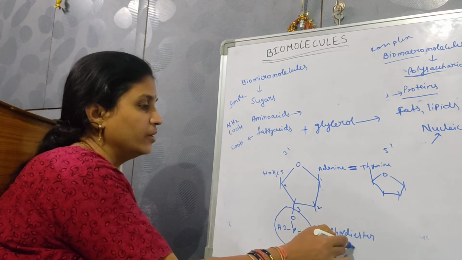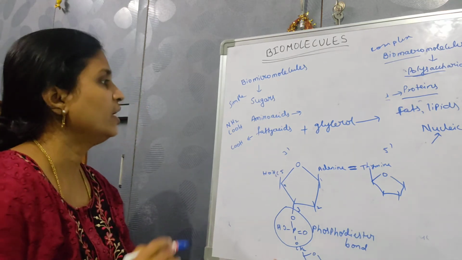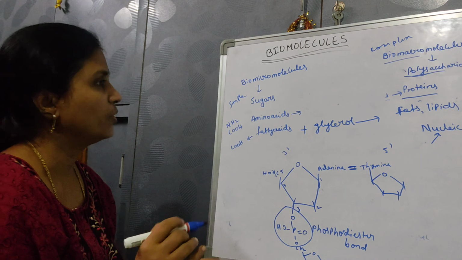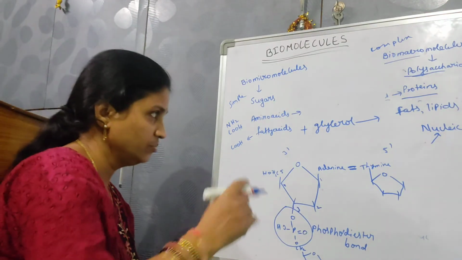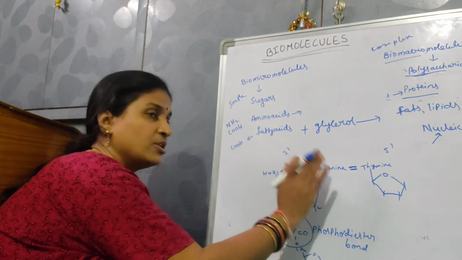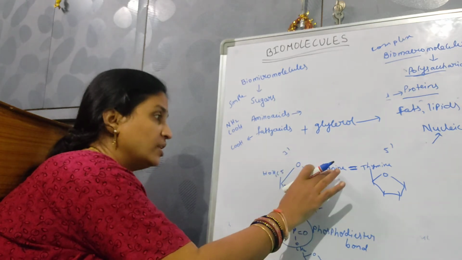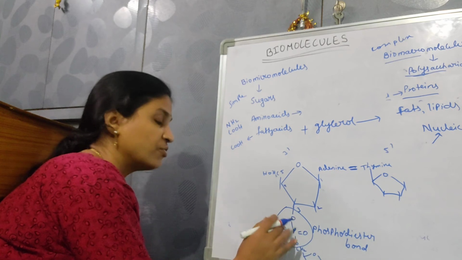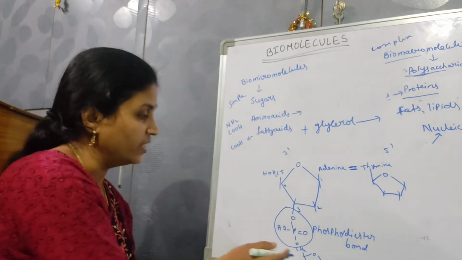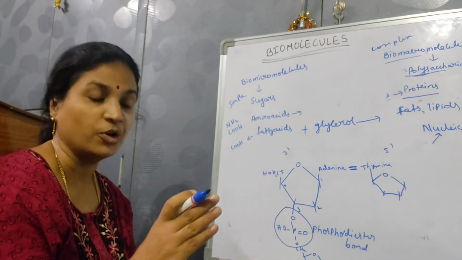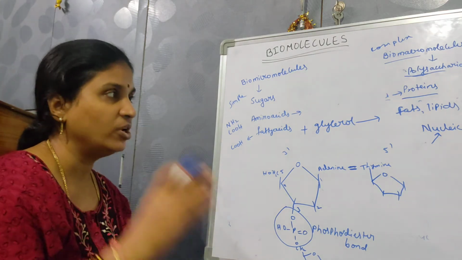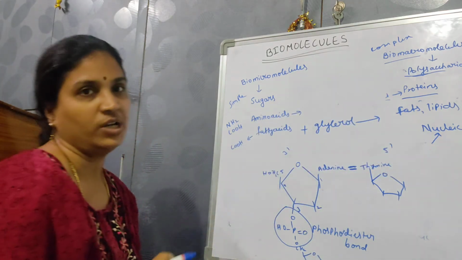If we take sugar with nitrogen base, that is a nucleoside. This nucleoside with phosphate radical is a nucleotide. This nucleotide attaches to another nucleotide, forming a dinucleotide, trinucleotide, and like that polynucleotides. So polynucleotides form nucleic acids.